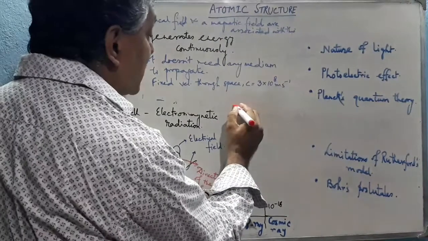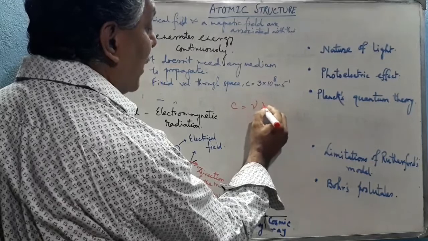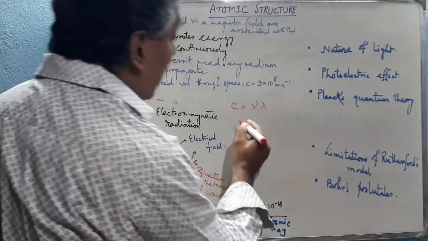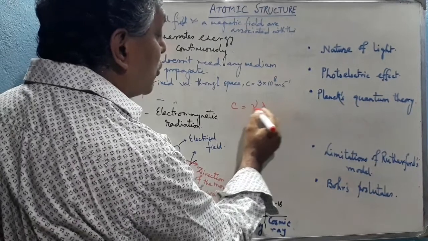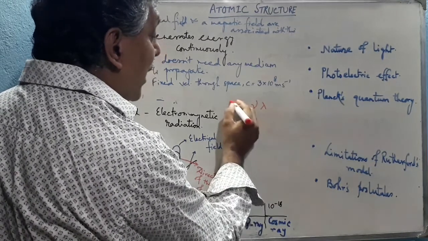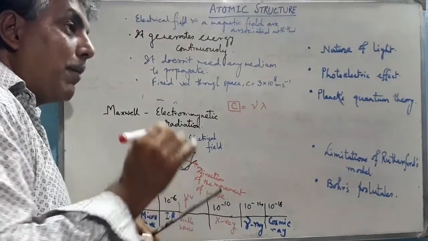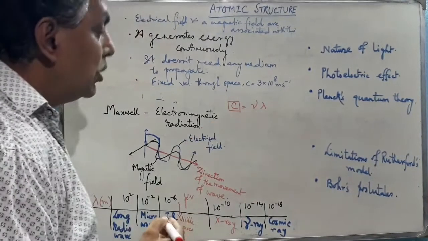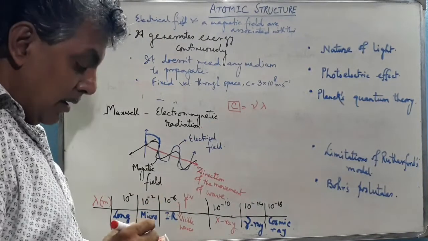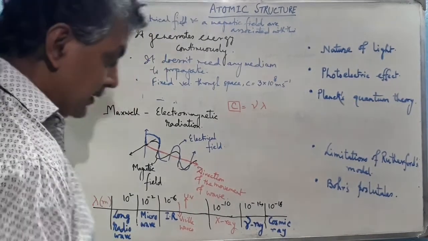Now we know that for light, c equal to nu lambda, and the same holds for electromagnetic radiation. Nu and lambda are inversely proportional, because c is constant for a particular medium or in space, 3 into 10 to the power 8 meter per second. So these are all the assumptions made by Maxwell for the electromagnetic radiation.